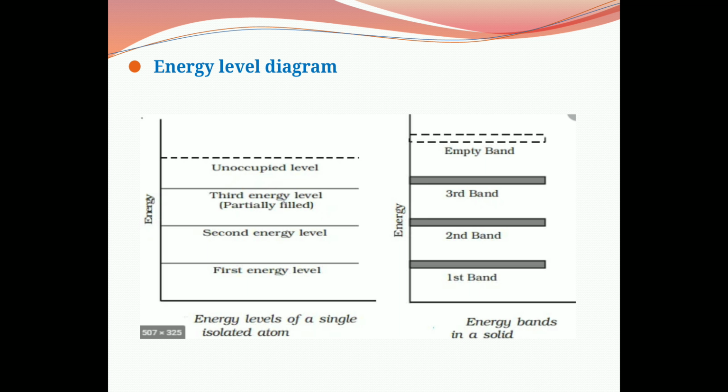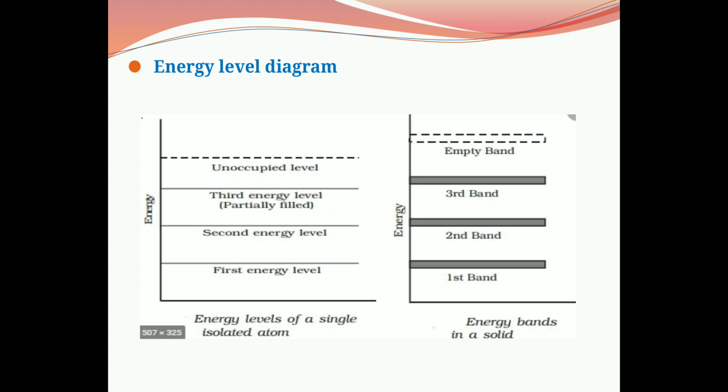This diagram shows the energy levels of a single atom and energy levels of a solid. When only a single atom is considered, then it has fixed energy levels. There are different energy levels in that diagram: first energy level, second energy level, third energy level, and it may be partially filled, and after that may be an unoccupied level. If there are no electrons present in the outermost orbit, then it is empty.